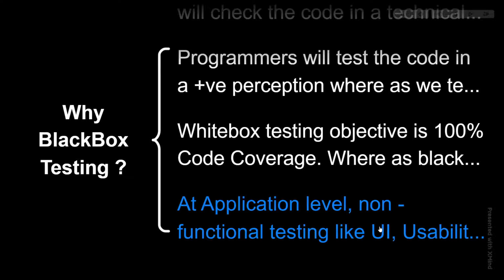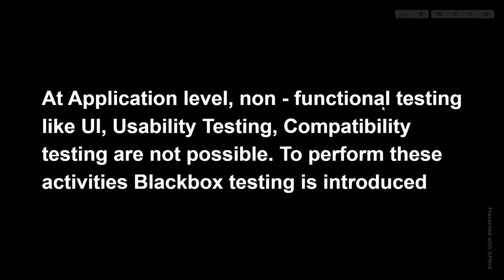To perform these activities, black box testing is introduced, because while your application is being developed, it is not possible to perform non-functional testing types like user interface testing, usability testing and compatibility testing, because the application is still in the development state. So during that time, user interface testing, usability testing and compatibility testing are not possible at application level.